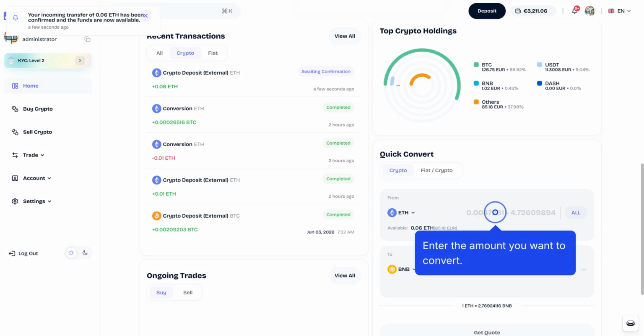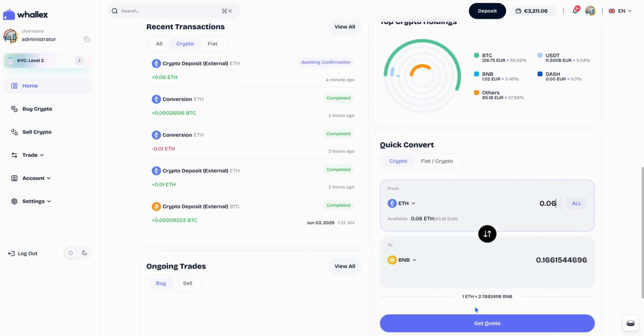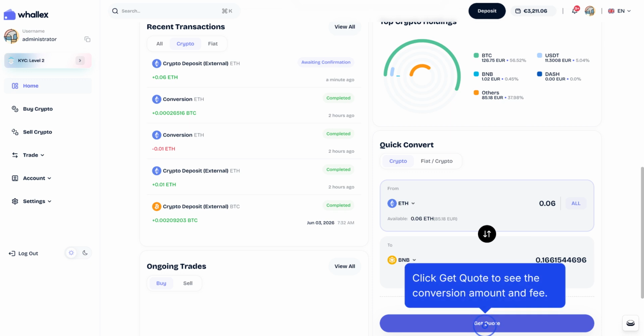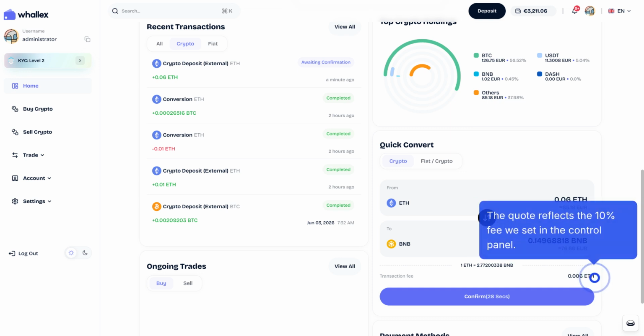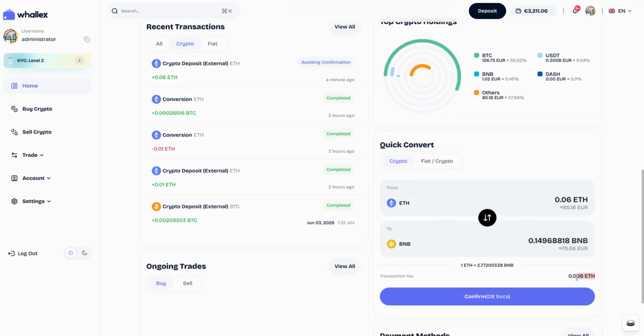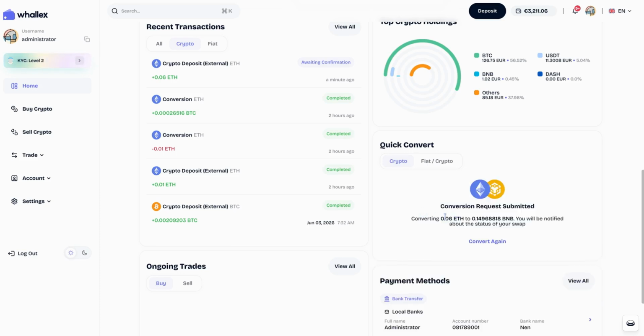Enter the amount you want to convert. Click Get Quote to see the conversion amount and fee. The quote reflects the 10% fee we set in the control panel. Click Confirm to execute the conversion at the quoted price. Wait a few minutes for the conversion to execute.